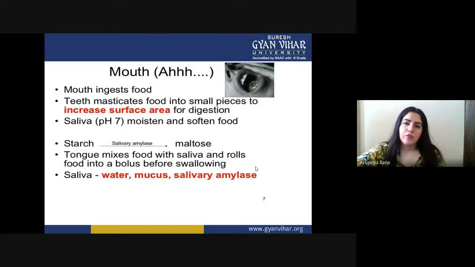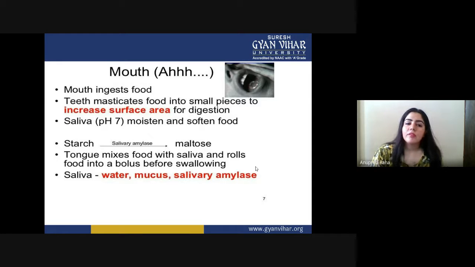Moisten and soften food. So, what is the basic function of the saliva? The first function has been done by the mouth: conversion of the larger molecule to smaller molecules. The second function is about the saliva. They are needed to moisten and soften the food material. So basically, saliva softens our food.